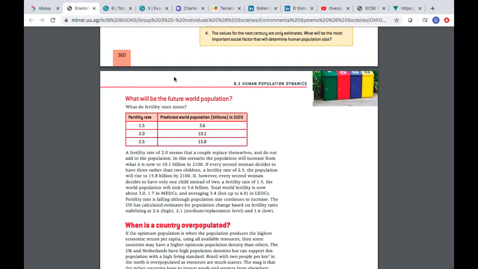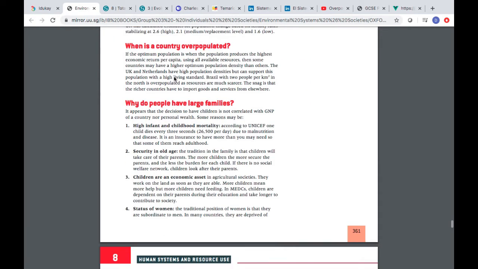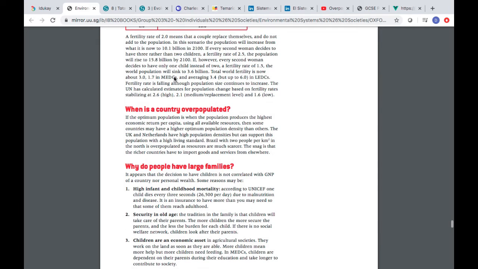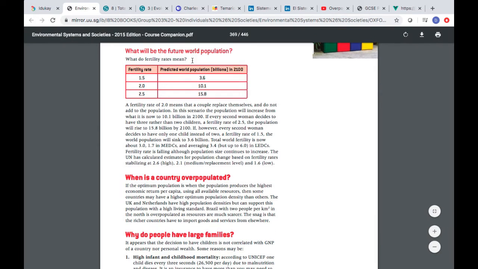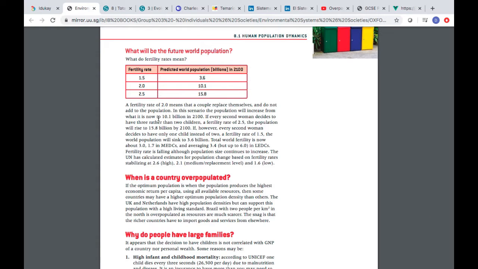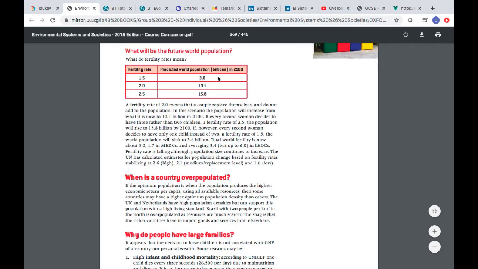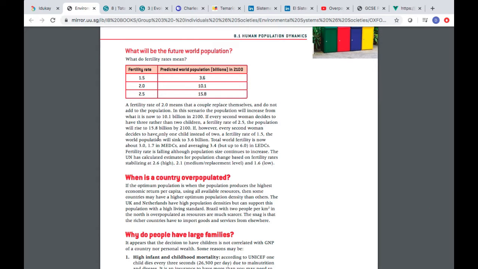It's me again. So today we're going to continue with human population dynamics, that is chapter 8 in your book. If you want to go into your book, it's page 361, okay? So, what will be the future of world population? To take this into account, we need to know what a fertility rate is, right? That is the number of children that a woman can have. So we have that the fertility rate has decreased over time.